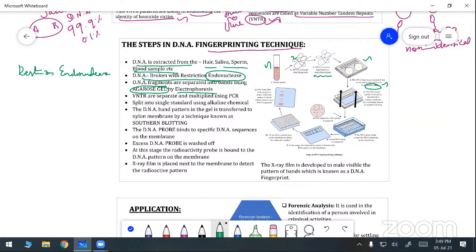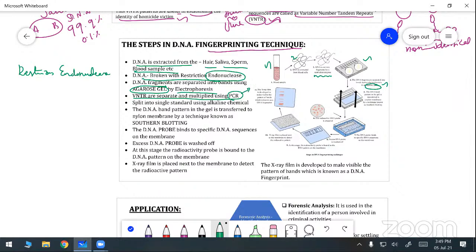Next, the VNTRs are separated and multiplied using the PCR, polymerase chain reaction. The DNA band pattern in the gel is transferred. That is one of the VNTR tests. I already informed you about the VNTR test. With the help of the VNTR test, these are separated and multiplied using the PCR, polymerase chain reaction.